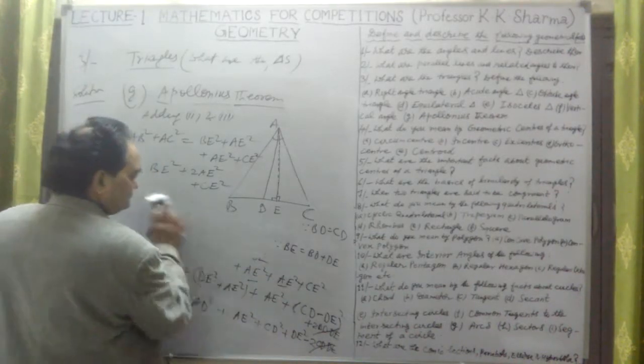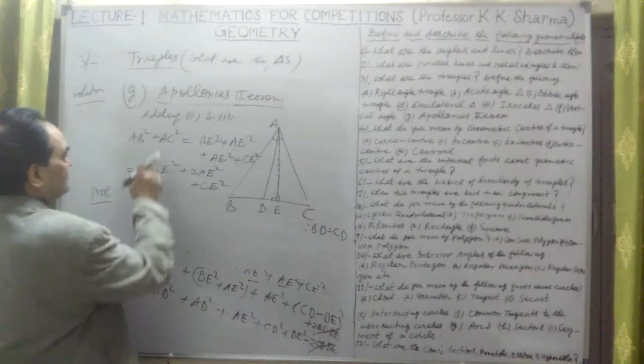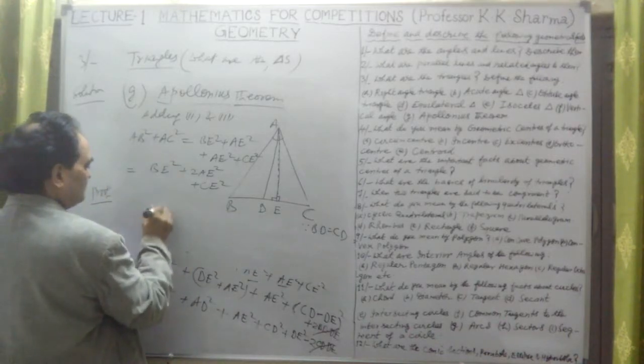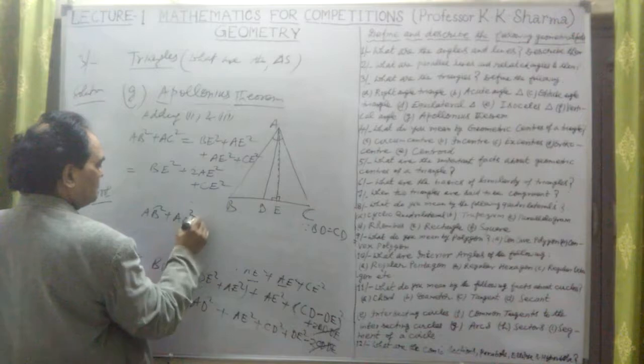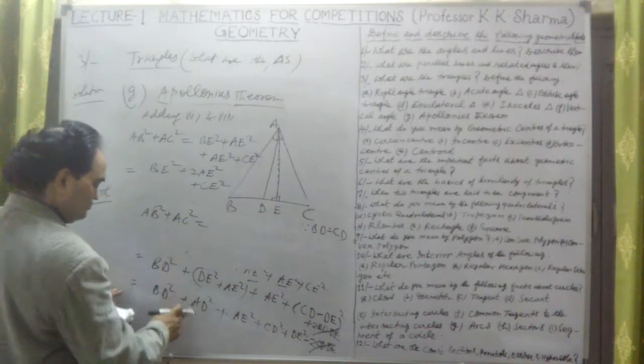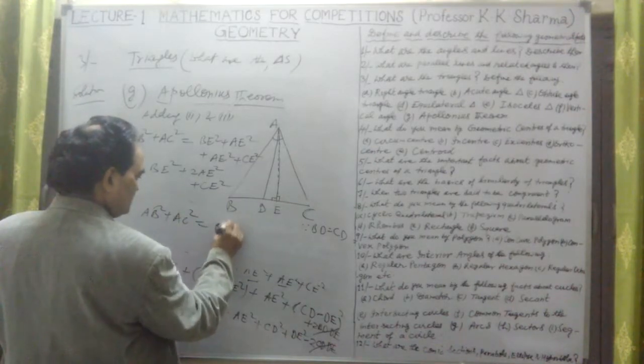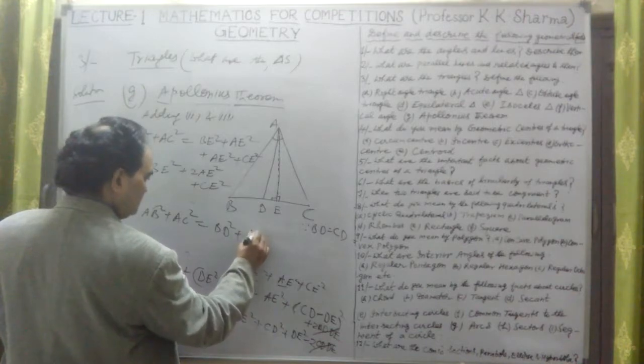Okay, let me write here. We have reached up to the left hand side, we were having AB square plus AC square, no problem. Because we have reached up to this, BD square plus AD square is there.